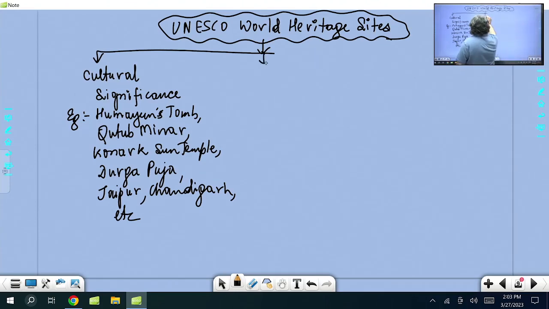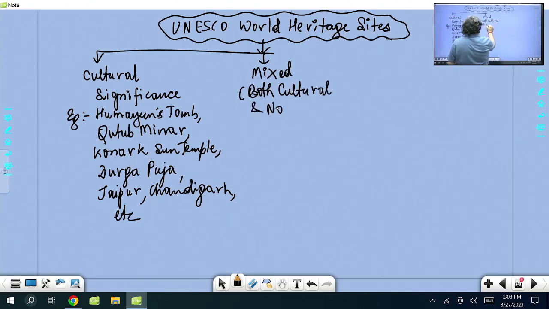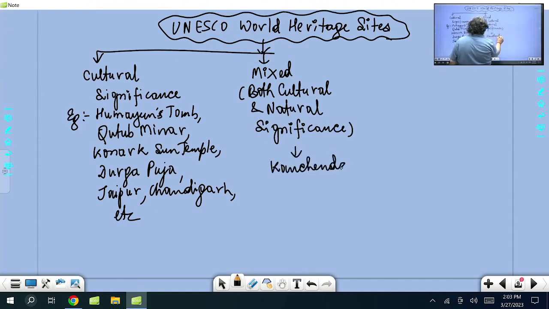Now another one you find here is the mixed one, that is both cultural and natural significance. In India, we have only one, that is Kanchenjunga National Park.